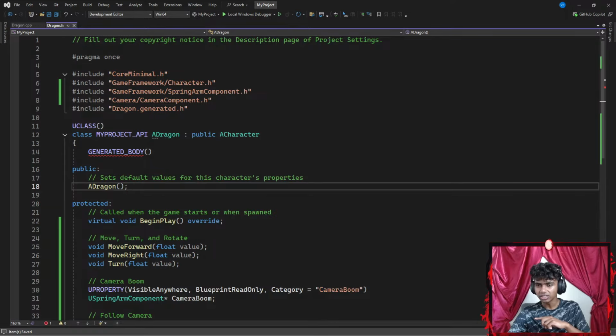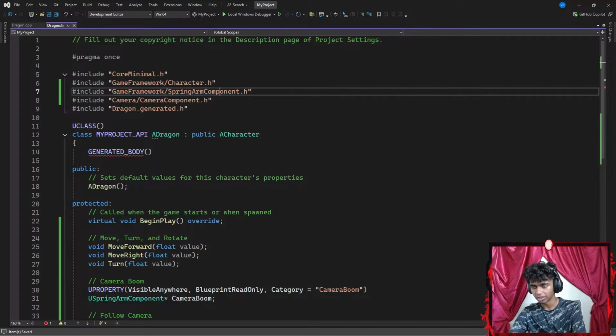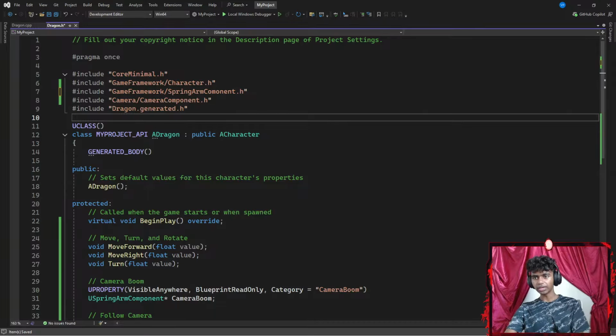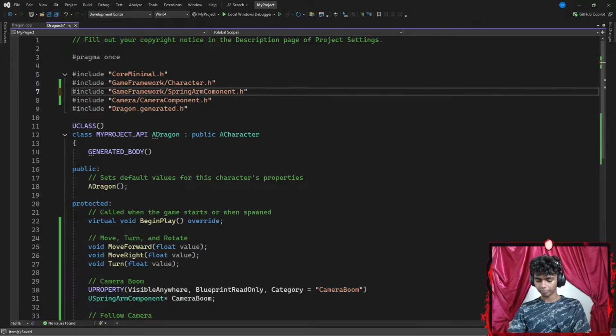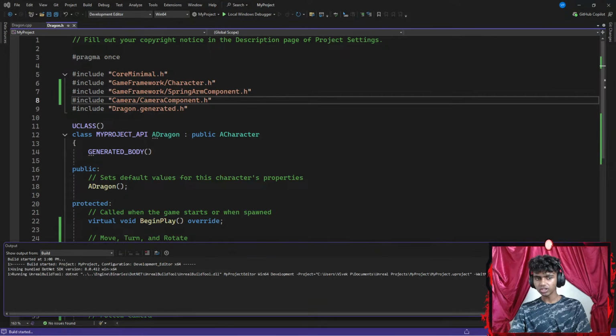That doesn't actually matter. From my game framework, I want to include the spring arm component as header files. What if I remove TP? Okay, wait, it's COMPO. There we go. Let's go ahead and run my code real quick.